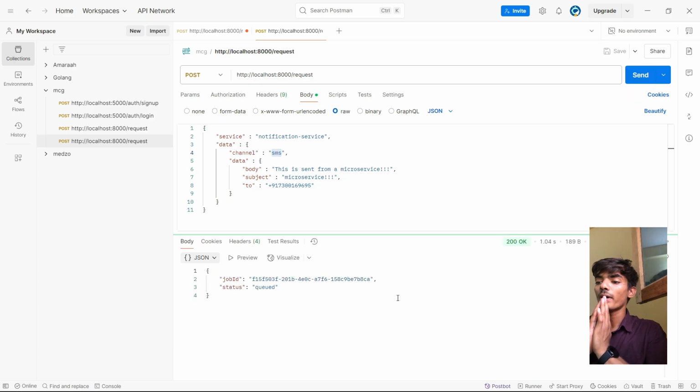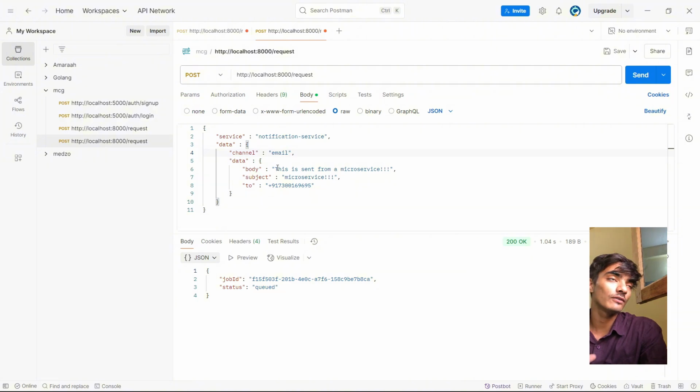Actually, my phone received a message. Let me see if it does. Yeah, it has received a message. You can see, I don't know if you can see it, but it has received a message from Twilio. Okay. So now let me check the email service as well.